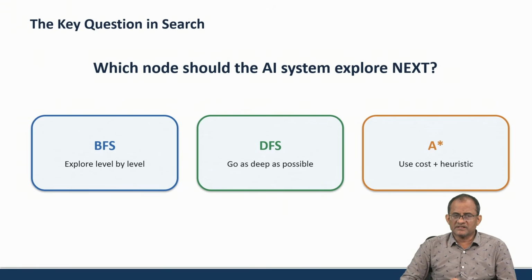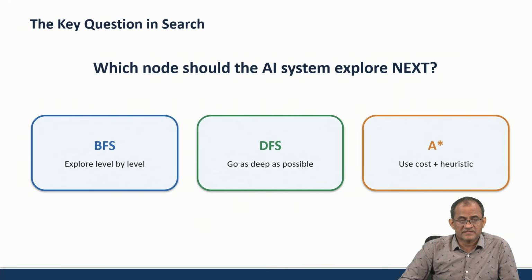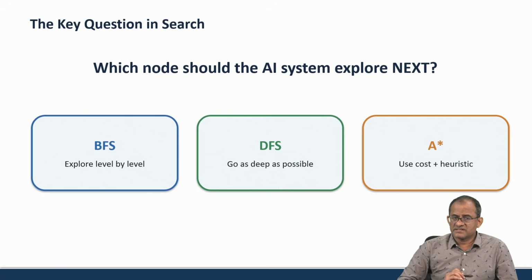Now, the key question in searching is: which nodes should the AI system explore next? It depends upon the restrictions or the constraints you have. It depends upon the algorithm and what type of input values it has. It depends on the methodology, whether you are going level by level or deeper, horizontally or vertically, or you are considering the costs, the heuristic path cost, or both path cost and heuristic.